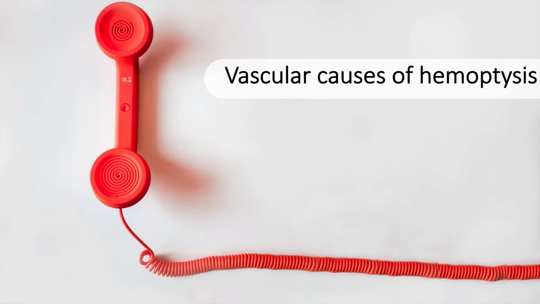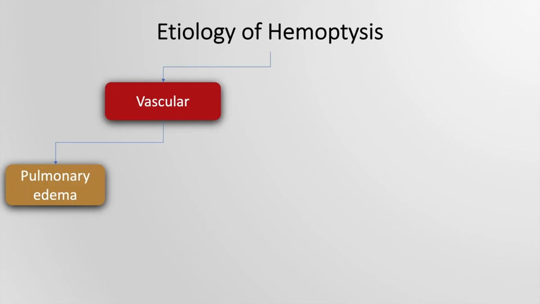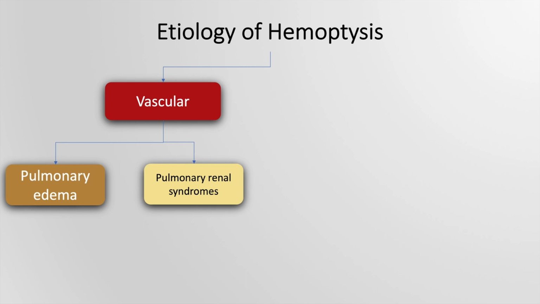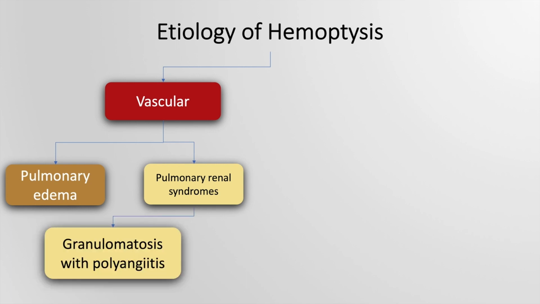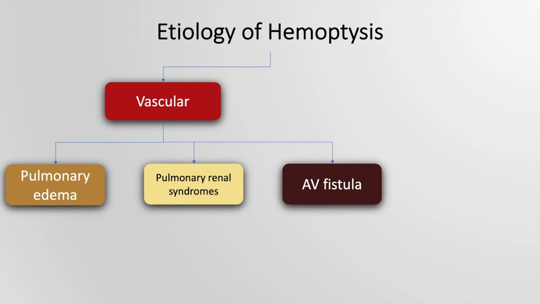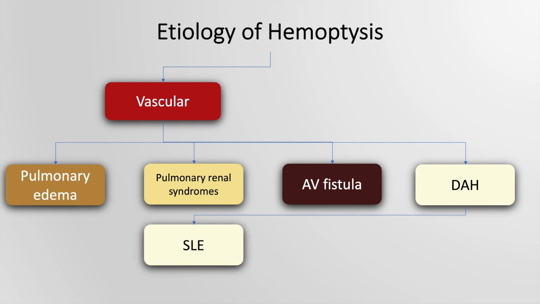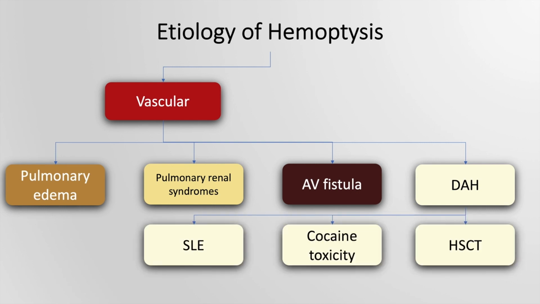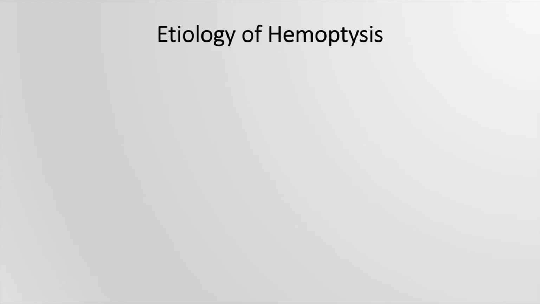hemoptysis. The vascular causes of hemoptysis include pulmonary edema, pulmonary renal syndromes such as granulomatosis with polyangiitis and anti-GBM disease. There may be an arteriovenous fistula causing hemoptysis and diffuse alveolar hemorrhage due to systemic lupus erythematosus, cocaine toxicity, and hematopoietic stem cell transplant. Malignancy may also cause hemoptysis.